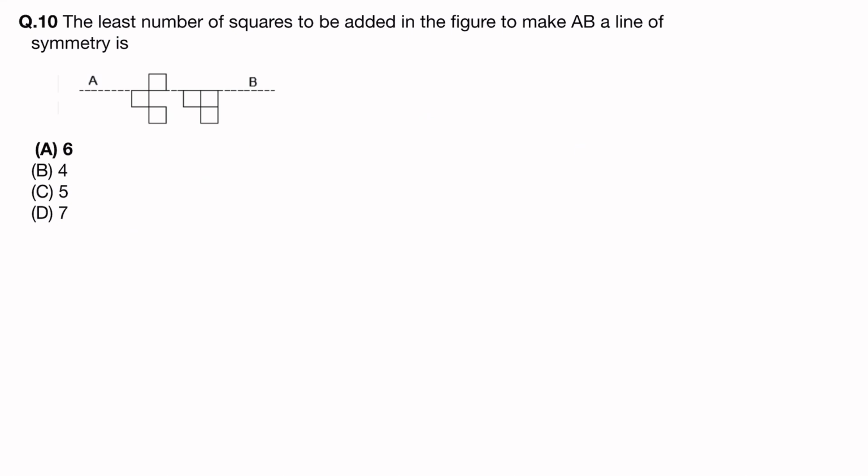The least number of squares to be added in the figure to make AB a line of symmetry. So AB should be a line of symmetry. That means whatever is the number of squares above the AB line should be below in the same manner of the AB line also. So see here, we have to make one square here for symmetry.